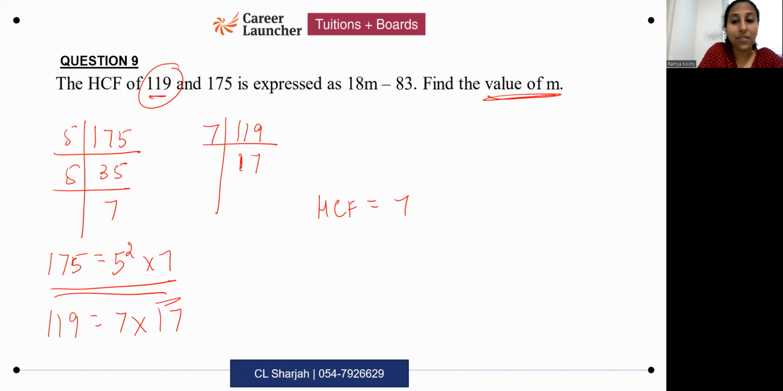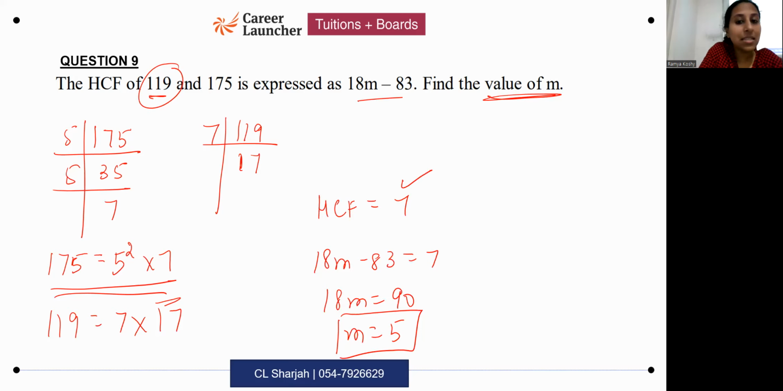You are asked to find the value of m. So 18m minus 83 is 7, right? 18m is 90, which means the value of m would be 5. So you need to conclude your answer this way. Whatever HCF you got is this expression, 18m minus 83. So your aim is now to solve for that m and find out the answer.